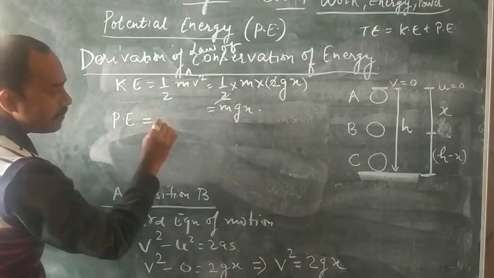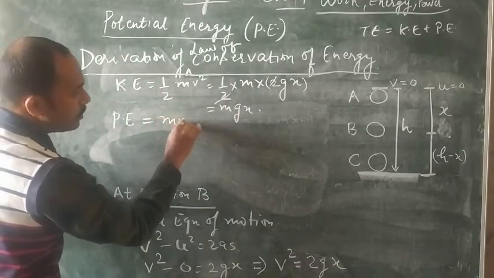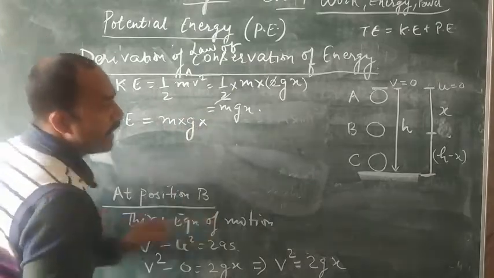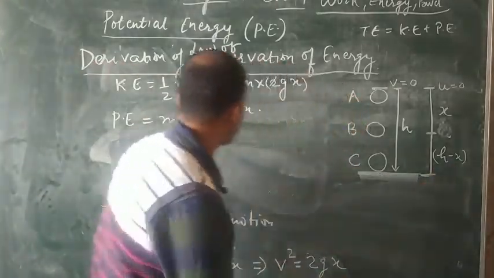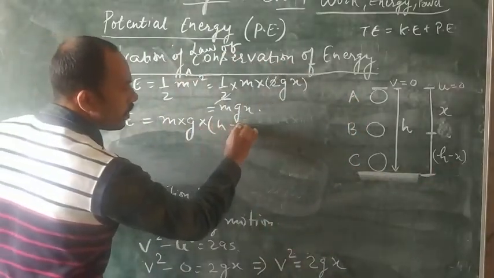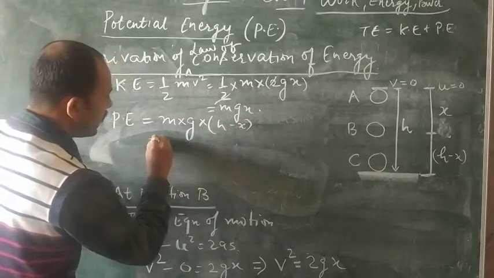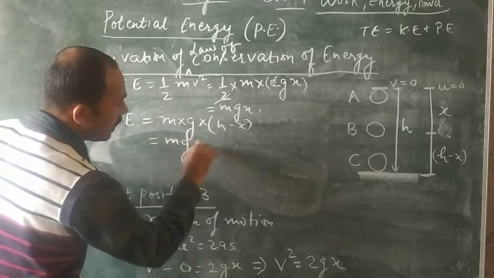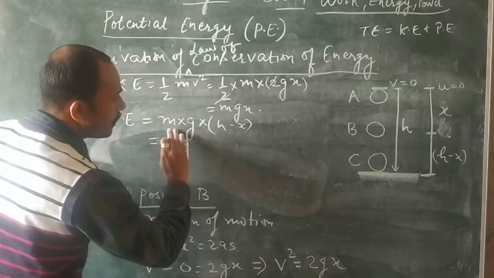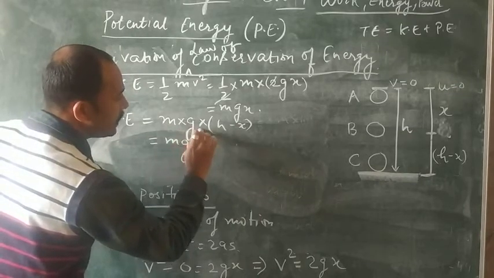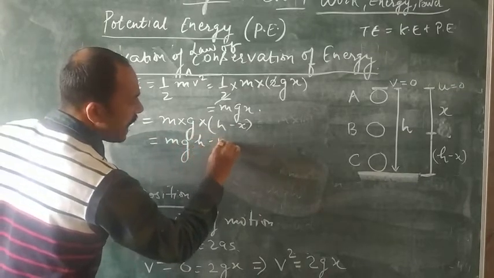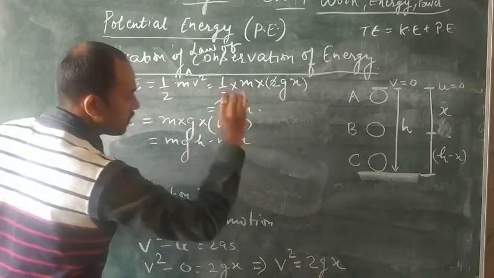Now in the same case we are getting potential energy. We know the formula mgh. So m into g into h is what? h minus x. So can we write mg(h minus x)? Now when we open this bracket, it will be mgh minus mgx.